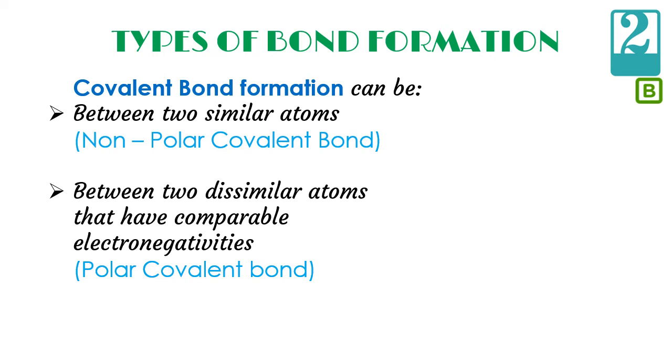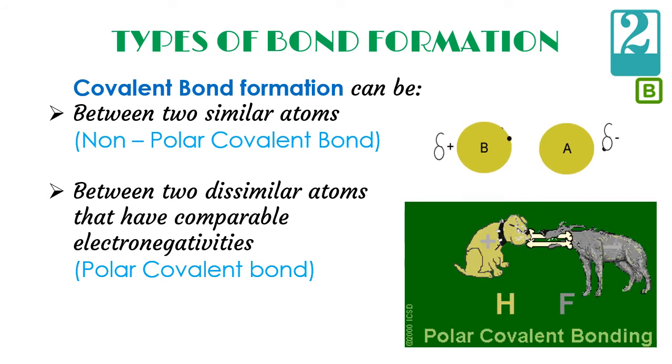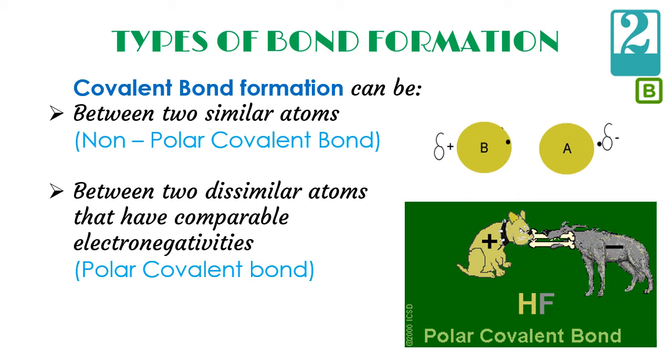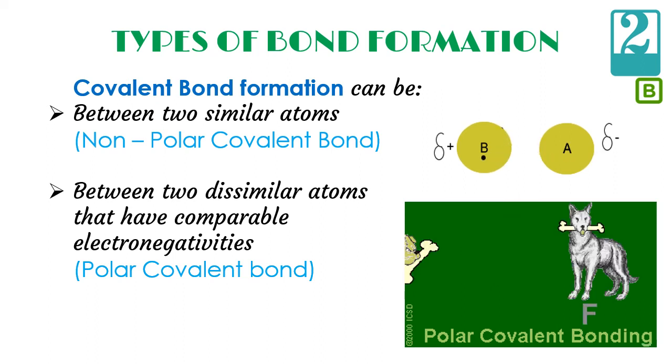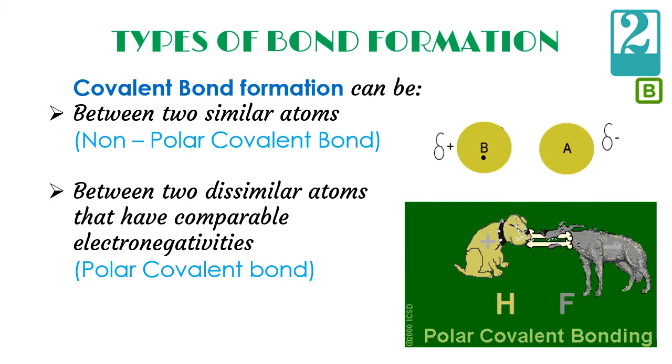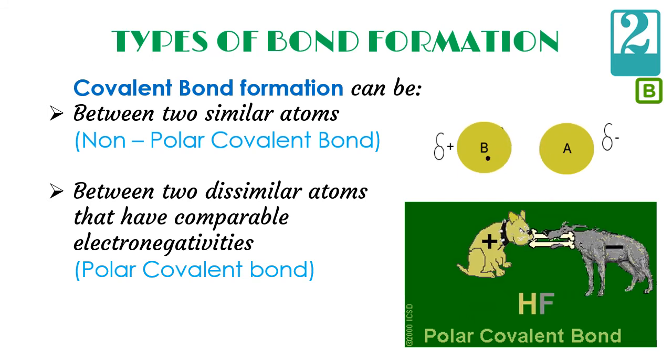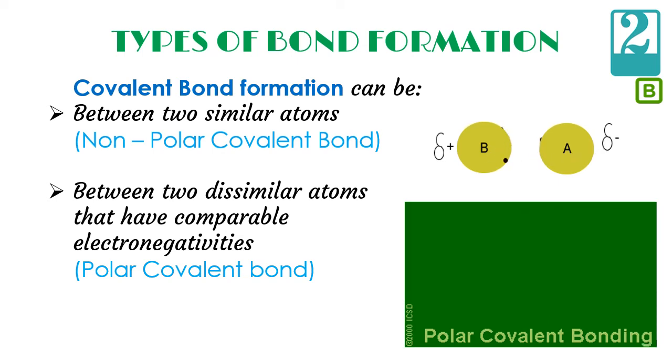That is, one bonded atom has higher electronegativity and the other bonded atom has lower electronegativity. In that case, the more electronegative atom attracts the shared pair of electrons towards itself and becomes partial negative, and the second atom, which has low electronegativity, becomes partial positive and they attract each other, and the bond formed is a polar covalent bond.